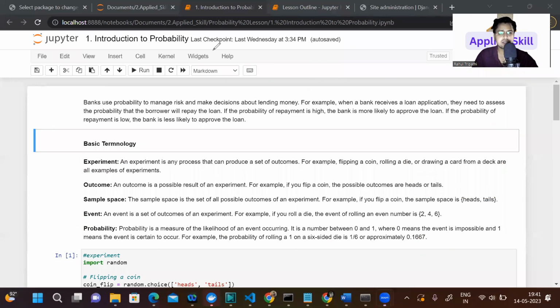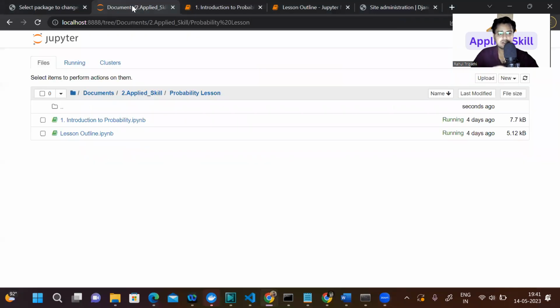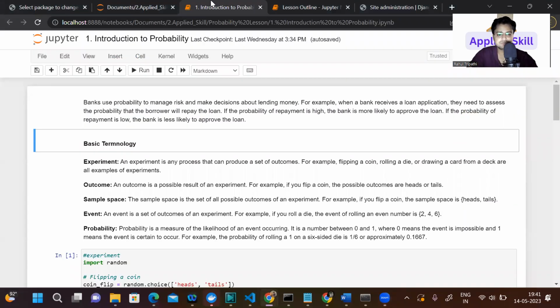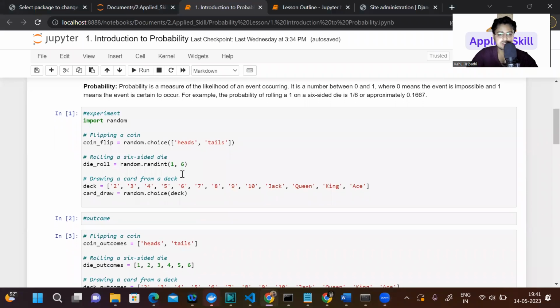If you want to understand this in terms of code, let me show you. What is an experiment? We have seen the theory, and now we will implement it in code. The very first thing, we're importing a library called random. You can read the documentation on how the random function works. From the random library, we have a method called choice.